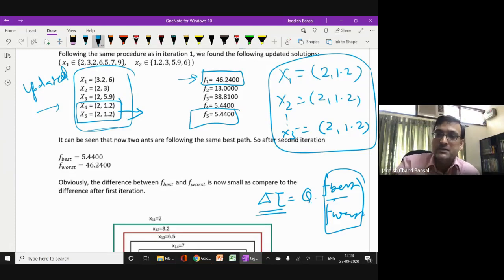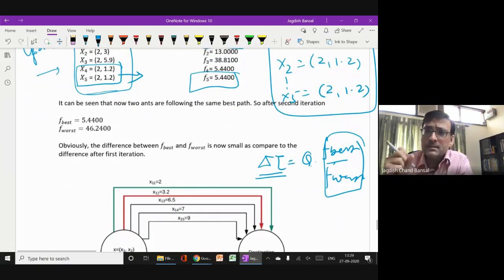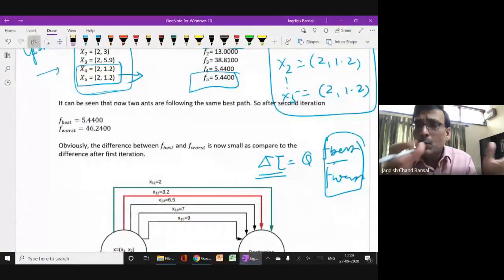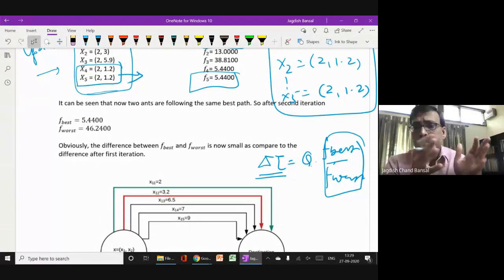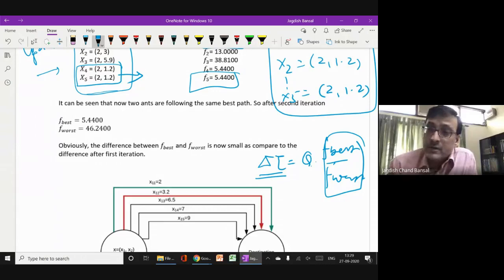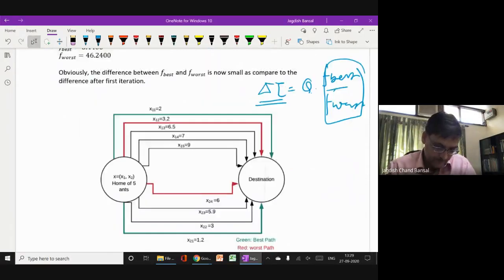It means as you are coming closer, your amount of pheromone deposit is decreasing, means you are influencing less, right? So the exploration is less and exploitation is more as this ratio becomes small. If this ratio is large, more exploration. Small ratio, less exploration or more exploitation, means you are searching close by.